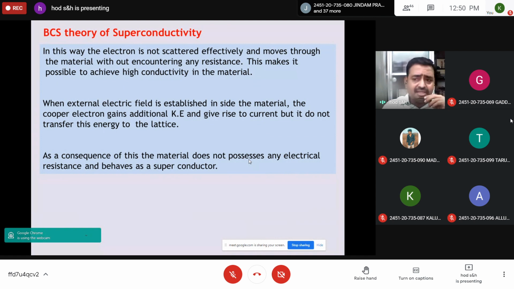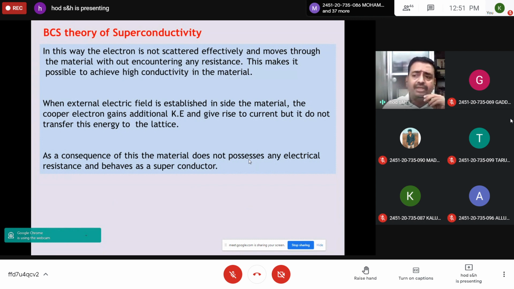So this is the reason. Generally, an electron traveling as an individual interacts with the lattice ion. Most of the electron energy is given to the ion, which is exhibited in terms of electrical resistance. But in the superconducting state at very low temperature, the electrons travel in pairs rather than individually. The first electron interacts with the phonon and loses an amount of energy to the phonon, so the phonon is set into motion and it distorts the lattice.